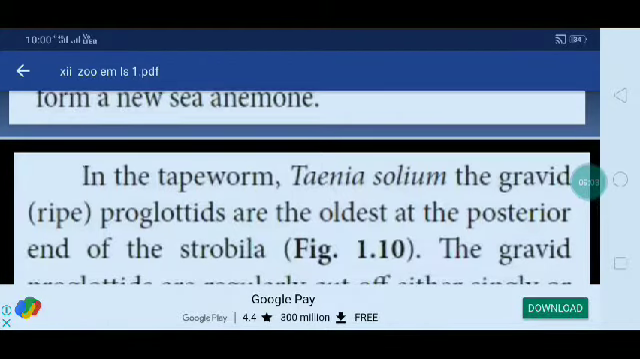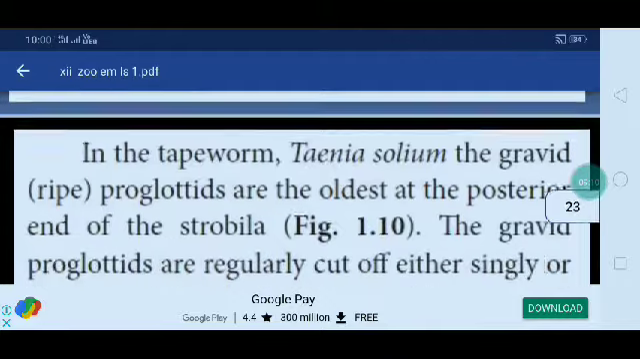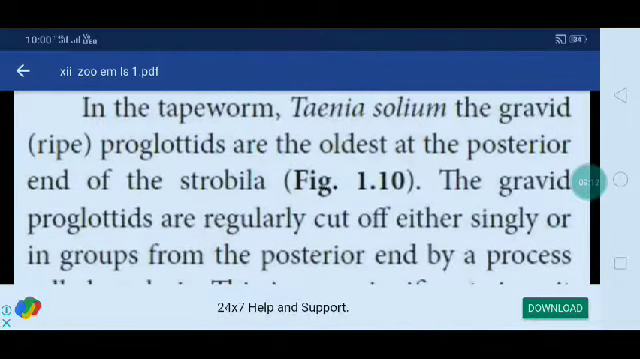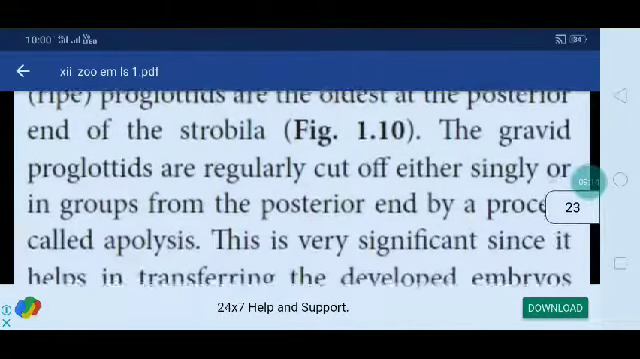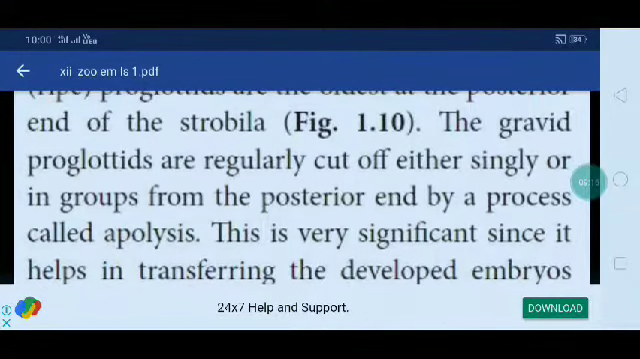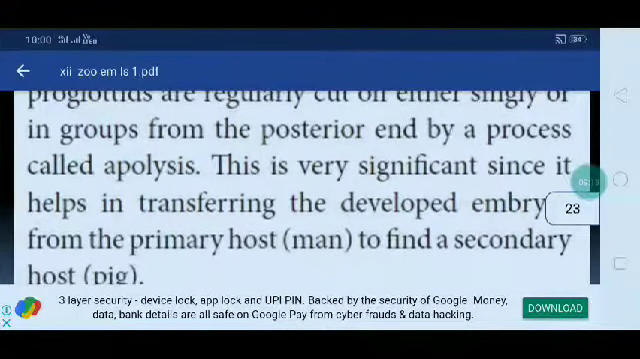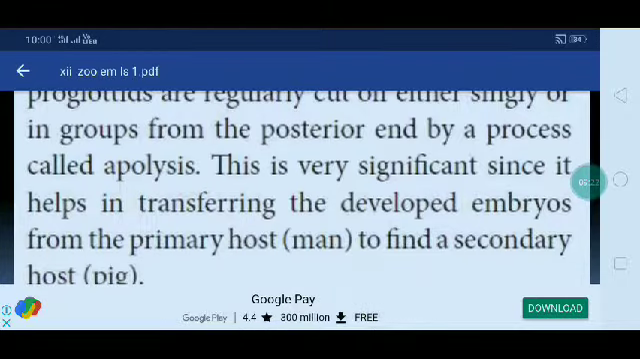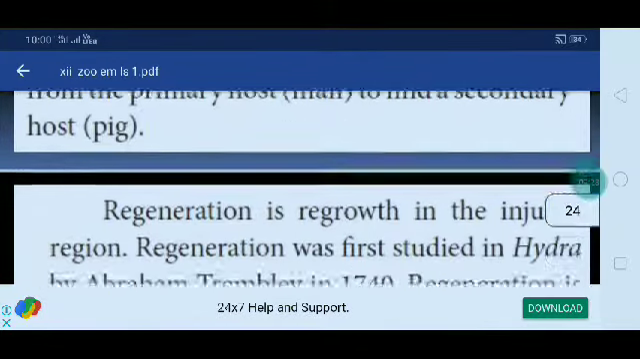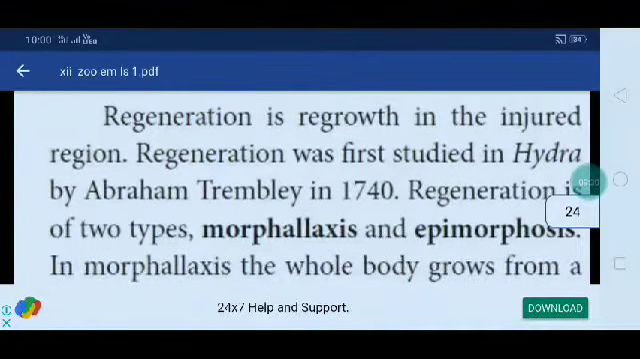In the tapeworm Taenia solium, the gravid proglottids are the oldest, at the posterior end of the strobila. The gravid proglottids are irregularly cut off either singly or in groups from the posterior end by the process called apolysis. This is very significant since it helps in transferring the developed embryos from the primary host, man, to find a secondary host.